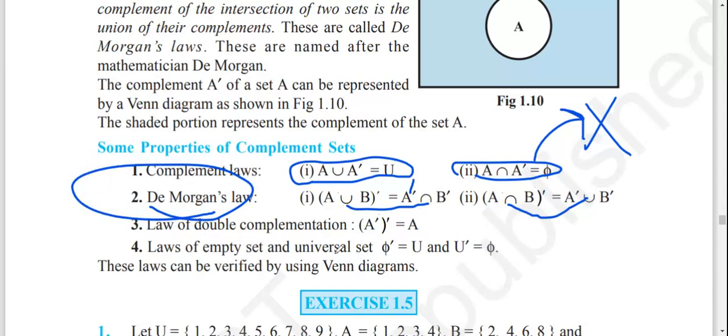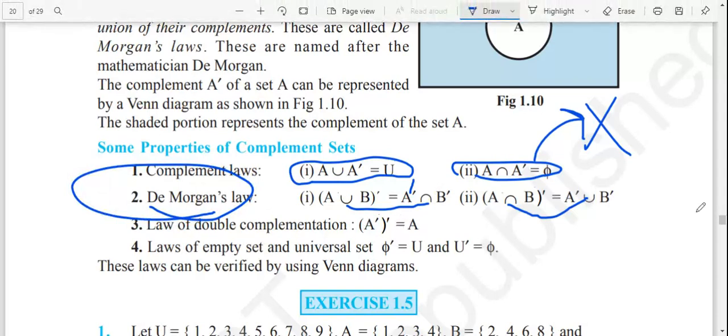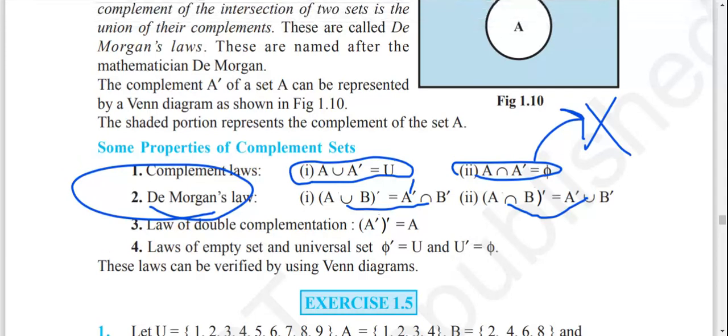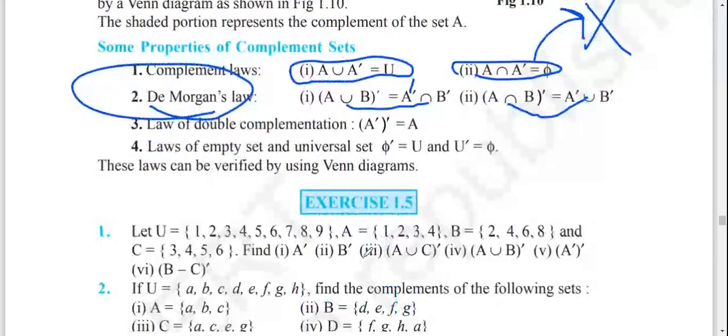The law of double complementation is: A complement, whole complement, is equal to A. We get the same set. Law of empty set and universal set: the complement of phi is equal to U, the universal set, and the complement of the universal set is equal to phi. We don't have any element in the complement of the universal set, that means the whole set.